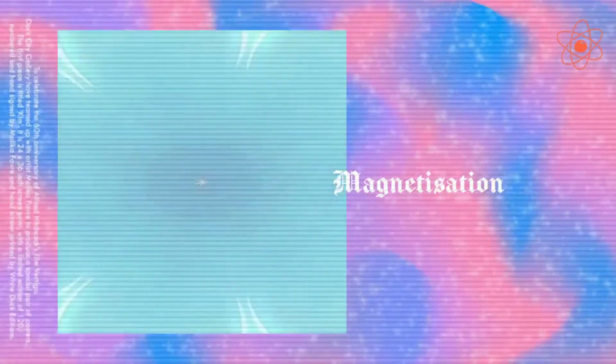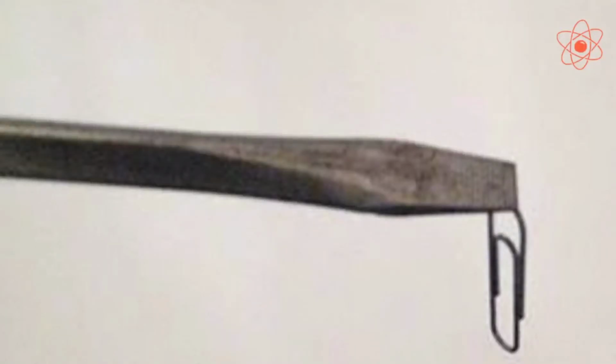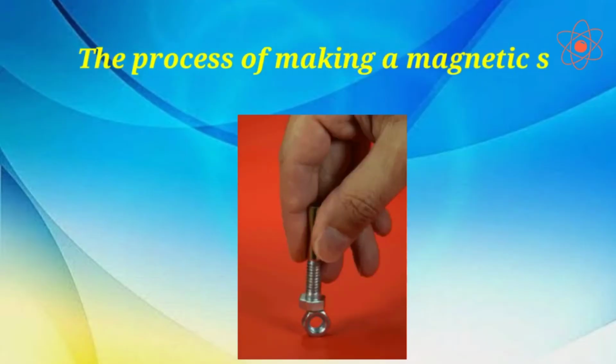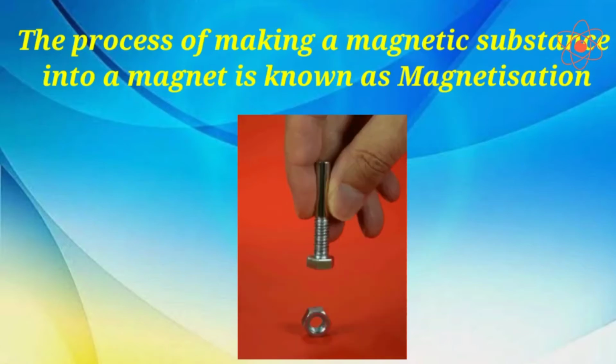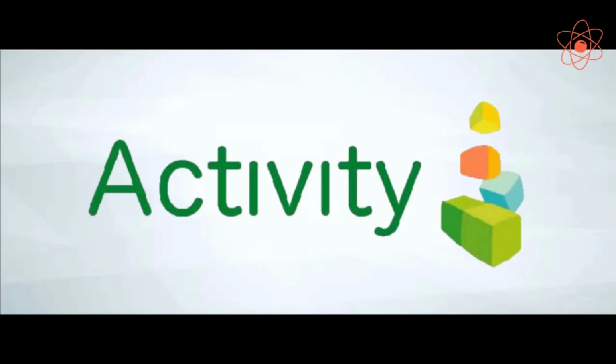Greetings to all. Today's topic is magnetization. Magnets can be made from magnetic substances. The process of making a magnetic substance into a magnet is known as magnetization. Let us understand this with the help of an activity.